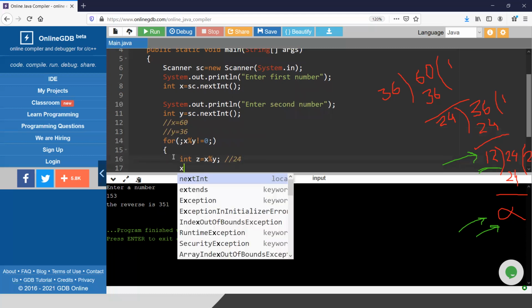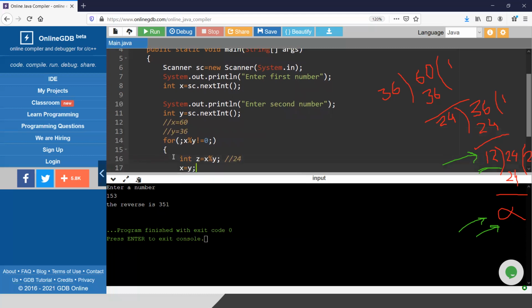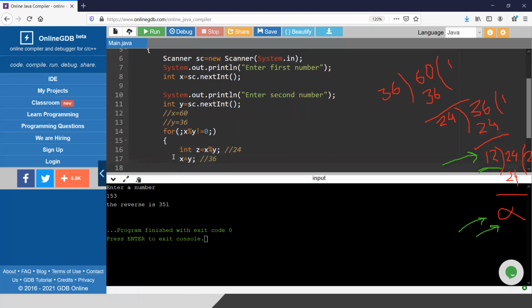So now x equals y, x is becoming 36, and y is taking the value of z, that means y is becoming 24. So the new x is 36 and the new y is 24.